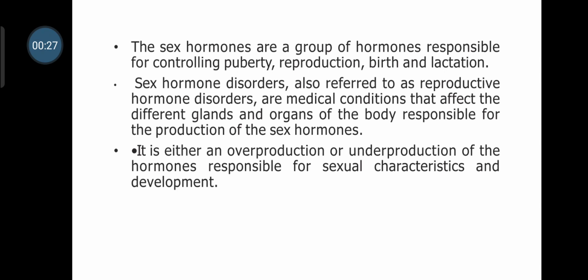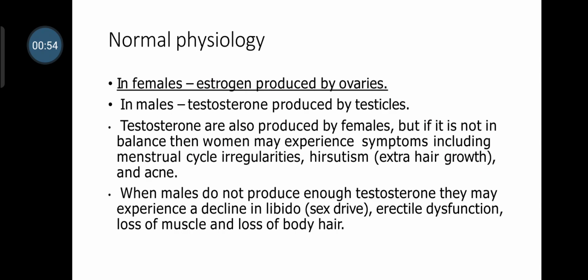Sex hormone related disorders are also referred to as reproductive hormone disorders and are medical conditions that can affect the different glands and organs of the body responsible for production of the sex hormone. It is either an overproduction or underproduction of the sex hormone responsible for the sexual characteristics and development. So because of abnormal production of hormones, there are abnormal sexual characteristics.